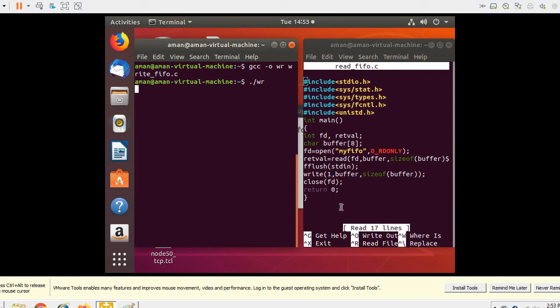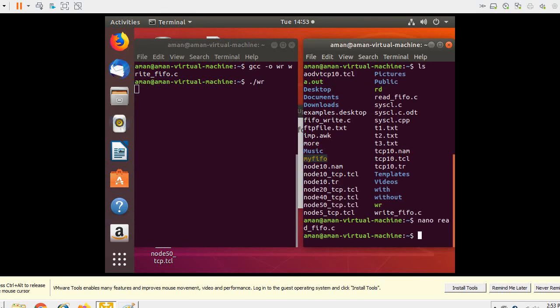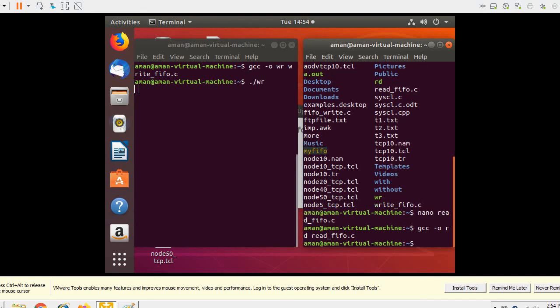Fine. Now on the other side, the right hand side terminal, I will exit this window. My file name was this. You can see that I have done ls, and the file myfifo, the pipe which we created, is also listed here. So this was the read FIFO program. Again, you want to compile this. So this is GCC, the compiling options, then the output file, that is RD, and this is the read program. So this you do, and then you run it.